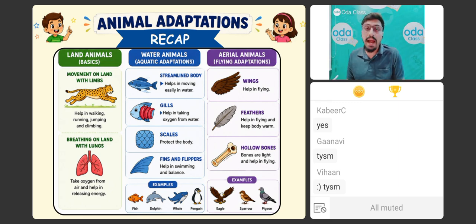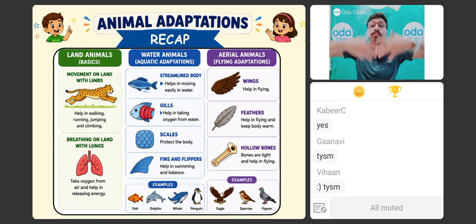If I talk about the land animals, we have discussed their lungs. Land animals are very huge, that we have discussed. Every cell needs to make energy, and for this we need a huge amount of oxygen. And how can we supply this oxygen to all parts of the body? With the help of blood, obviously. But इतना ज़्यादा oxygen हम कैसे consume करेंगे? Hence, we have lungs for this. Lungs can consume a huge amount of oxygen, and this oxygen can be distributed to the whole body.